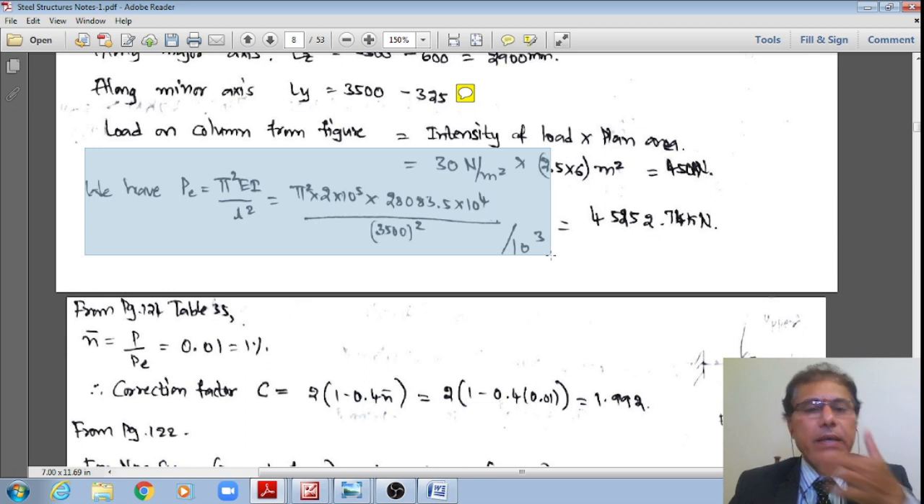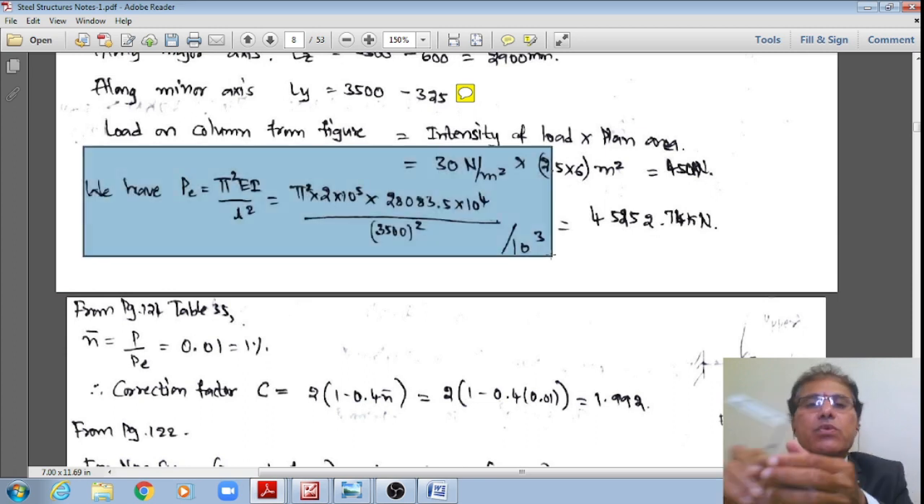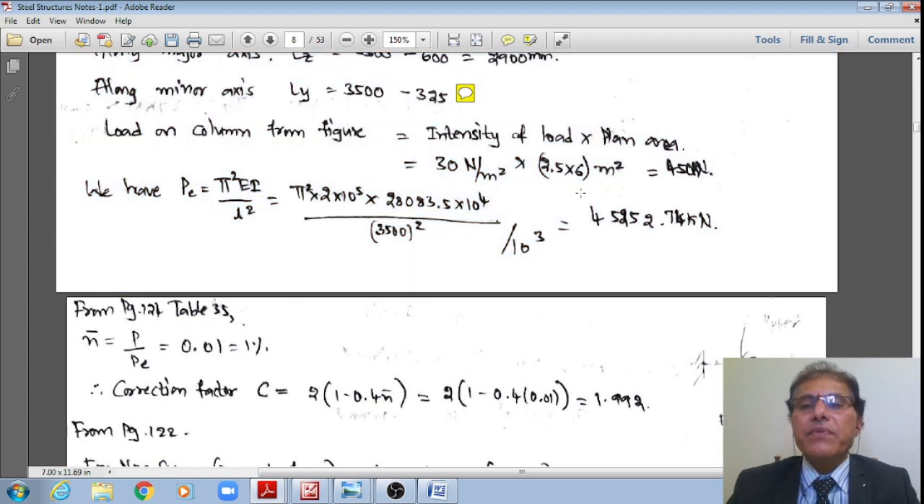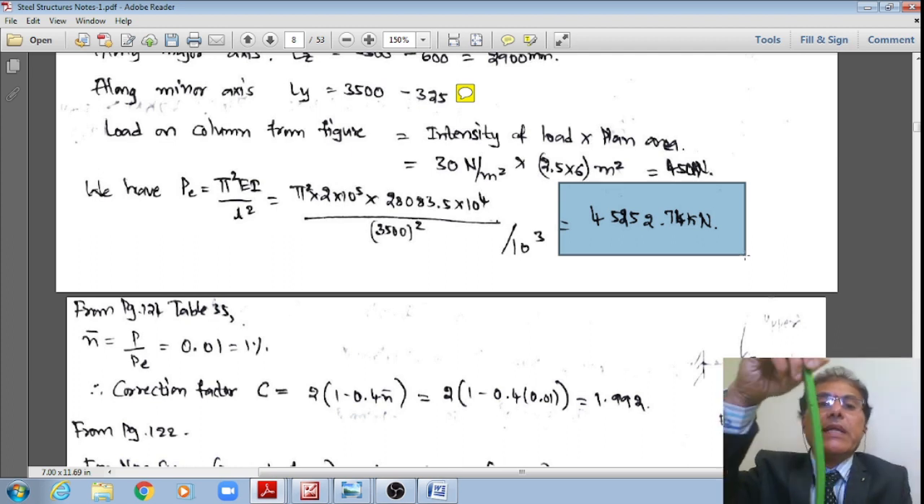Therefore, pi square E, the Young's modulus of the steel by default is 2 × 10⁵, and the moment of inertia of this column about the major axis is equal to 28,083.5 × 10⁴, divided by the unsupported length 3500 mm square, divided by 10⁵. It works out to 45,252 kilonewton, student, right? Therefore at that much load only, this column will buckle about the major axis, right?